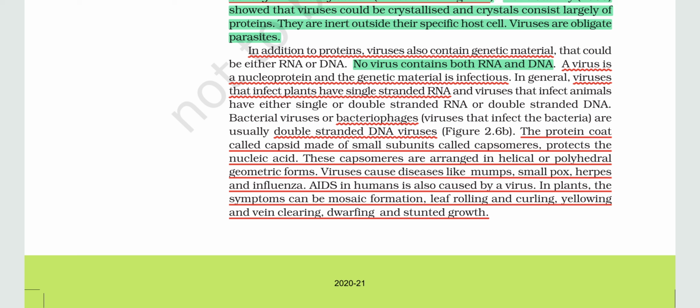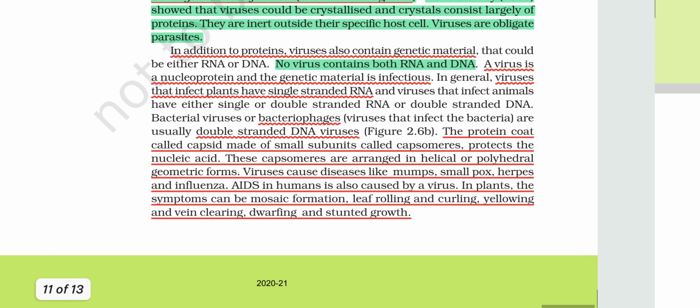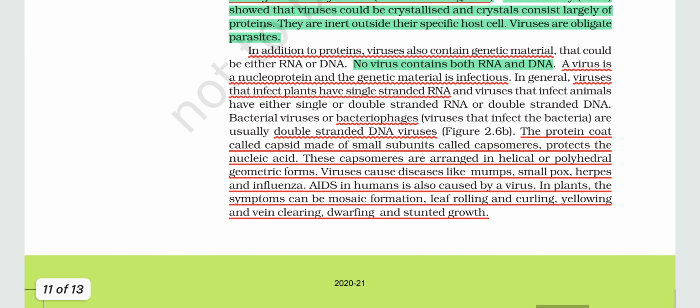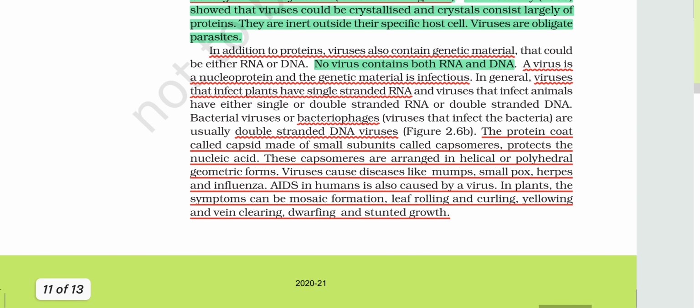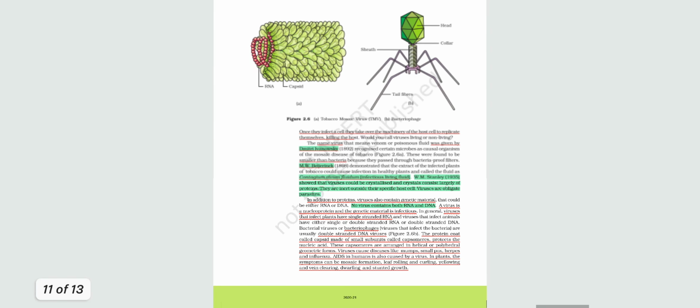Viruses cause diseases like mumps, smallpox, herpes, and influenza. AIDS in humans is also caused by a virus. In plants, the symptoms can be mosaic formation, leaf rolling or curling, yellowing, vein clearing, dwarfing, and stunted growth. These are the symptoms of viral diseases.